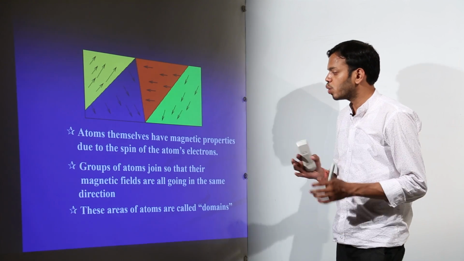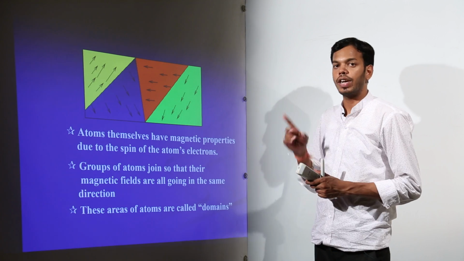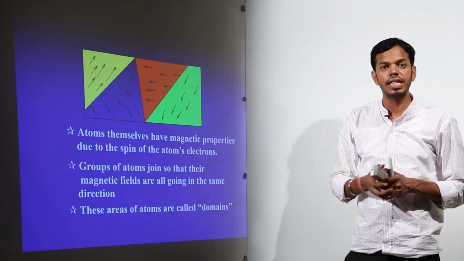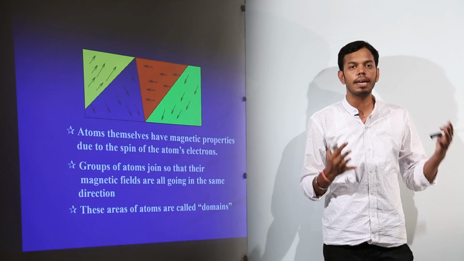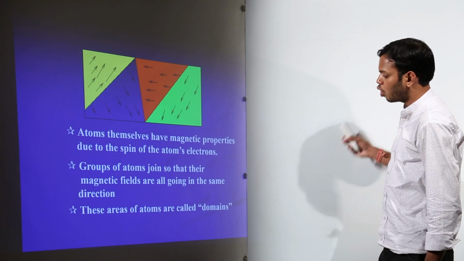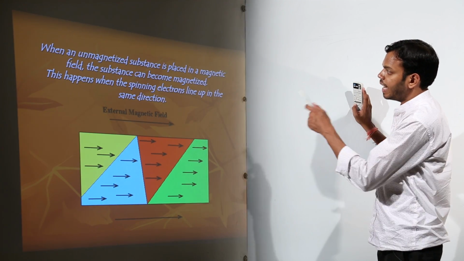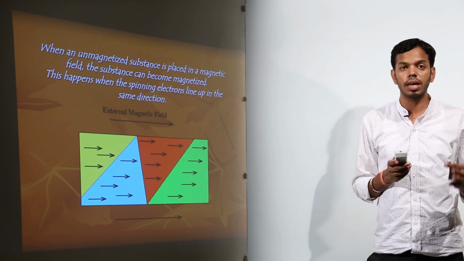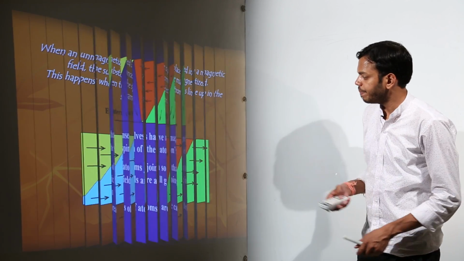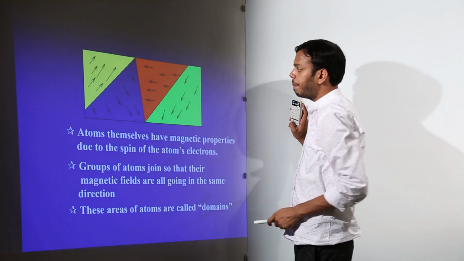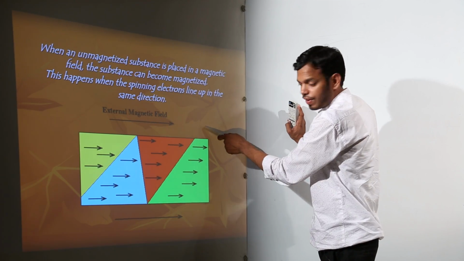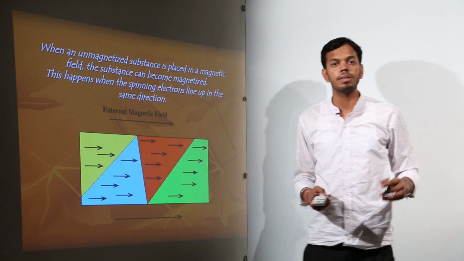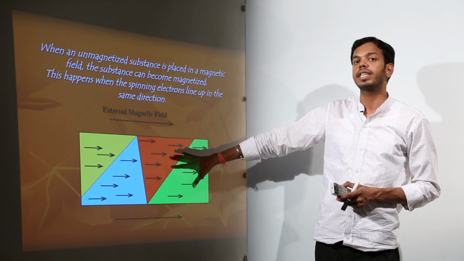A group of atoms join so that their magnetic fields are all going in the same direction. We are now talking about magnetic dipole moments getting added up, called magnetic domains. Now these magnetic domains, if they are all inclined in the same direction, will cause net magnetism. These areas of atoms are called domains. When an unmagnetized substance is placed in a magnetic field, the substance can become magnetized, though this is very temporary, because in the last diagram they are in random directions, but when this thing is placed in an external magnetic field, all the magnetic domains get inclined in the same direction. Now this material is going to possess a magnetic field, but this whole effect is temporary.